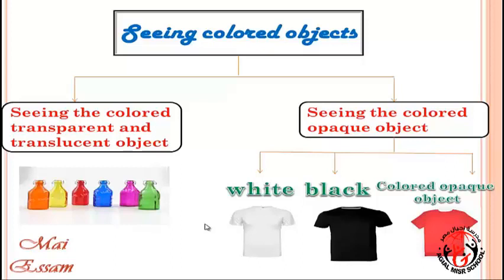Number 2, seeing the colored opaque object, we have 3: white, black, colored opaque object. Why do we see the t-shirt is white? As the white reflects all colors. Why do we see the t-shirt is black? As it absorbs all colors. Why do we see the t-shirt is red? As the t-shirt absorbs all colors and reflects its own color, red.